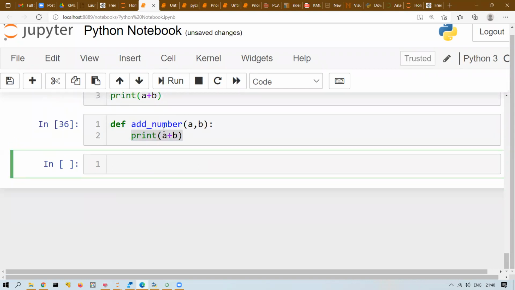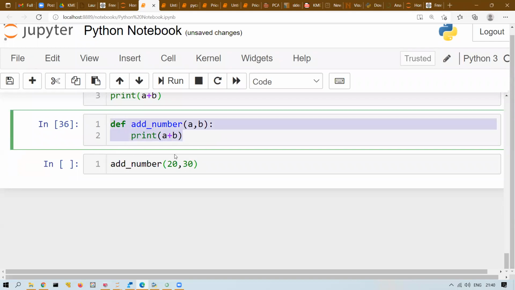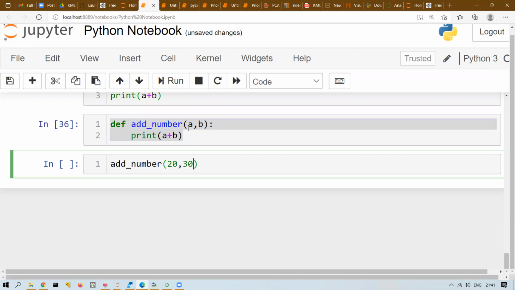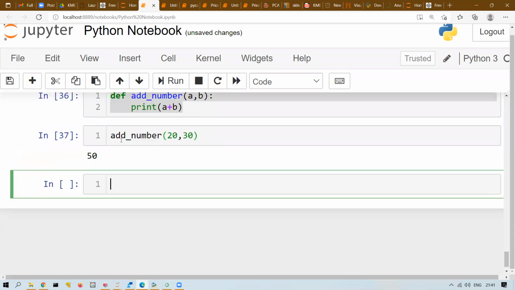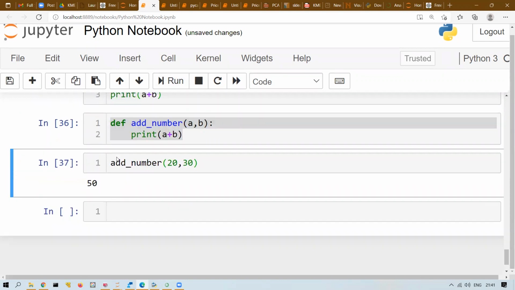So this is done. Now I will call this function. For example, somebody told me to find the sum of 20 and 30. No need to repeat the logic again. I have already written the logic. Simply I will call it: add number 20, 30. A will be replaced with 20, B will be replaced with 30. Print will print the output.